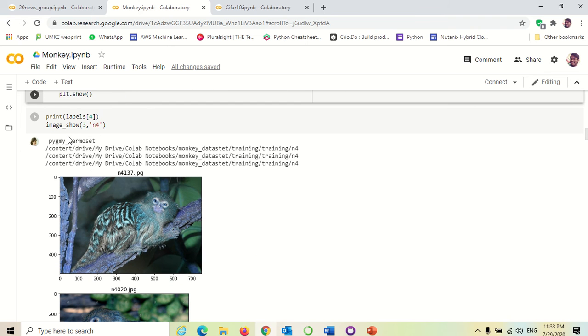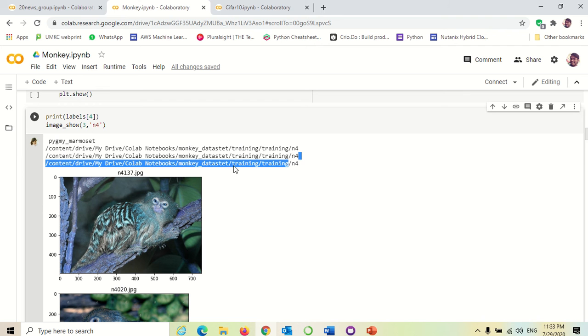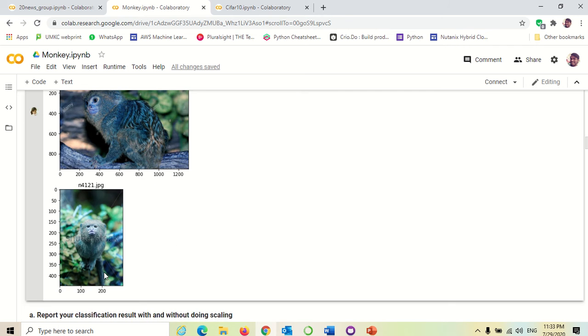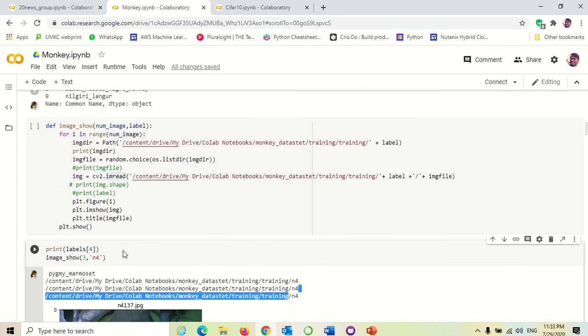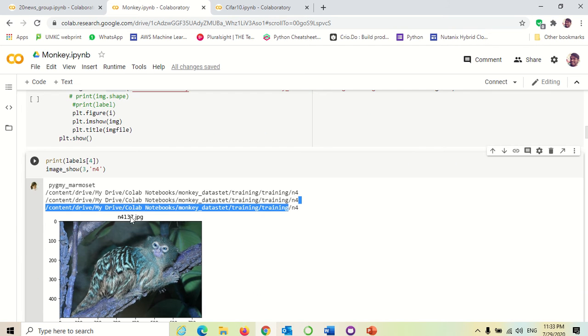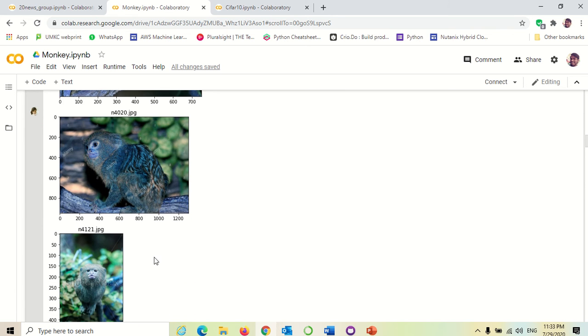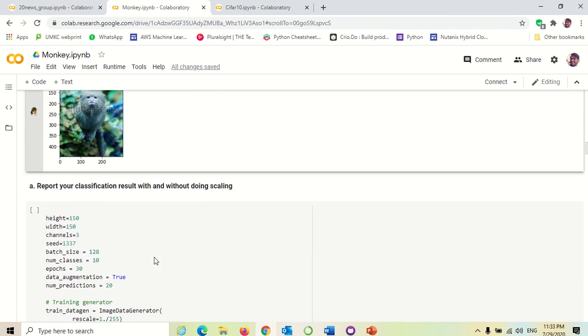You can see from the labels I have taken the n4 folder, with image number 121.jpg. It is random, as we have taken it as random.choice, so it will change every time. In the next run some other image can be loaded.